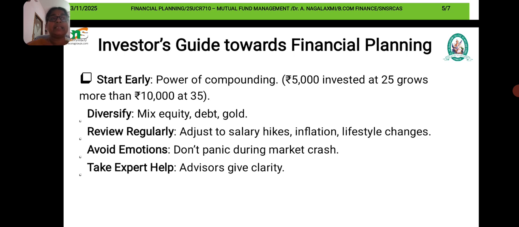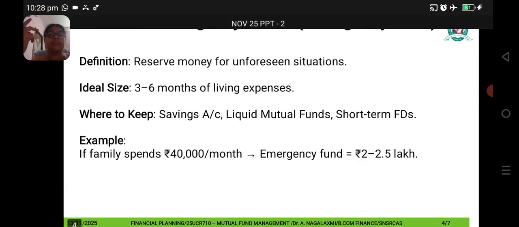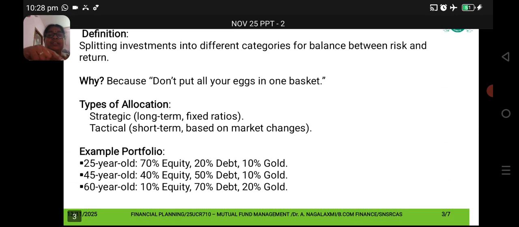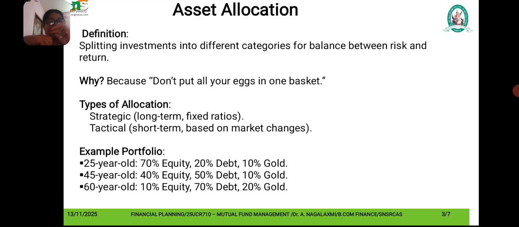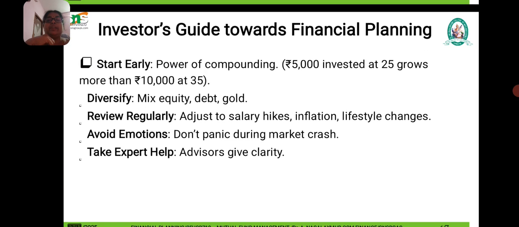So what they are telling us, they are giving us some advice on how we have to make the investment. We have to diversify. How do we diversify? Mix of equity, debt and gold. We have seen this in asset allocation: at these ages, how much to be invested in equity, how much in debt, and how much in gold. That is what diversify means, mix equity, debt and gold.